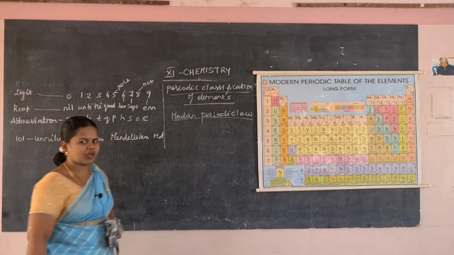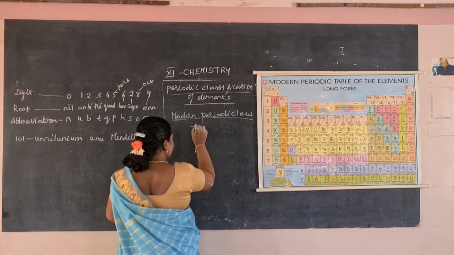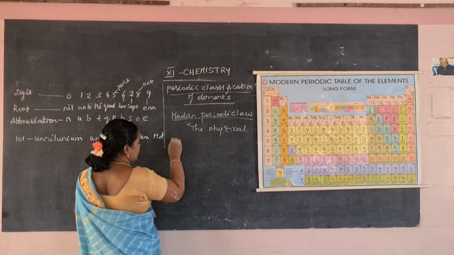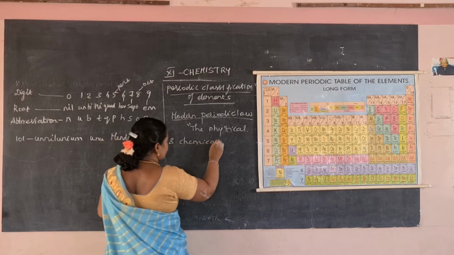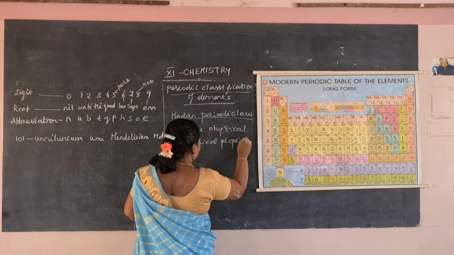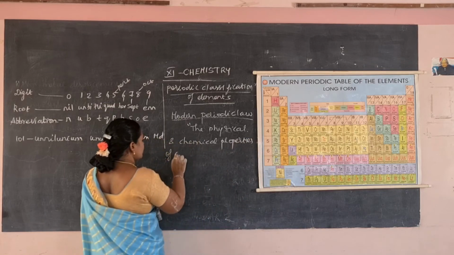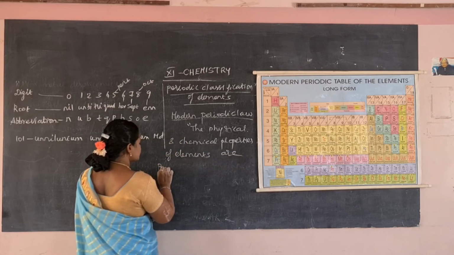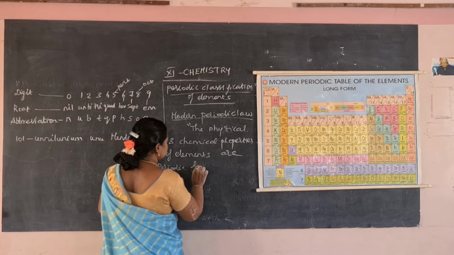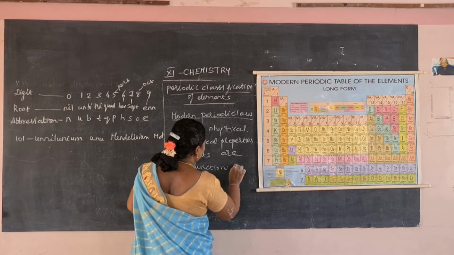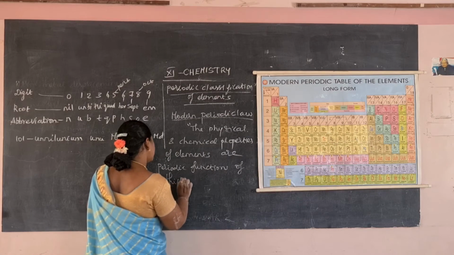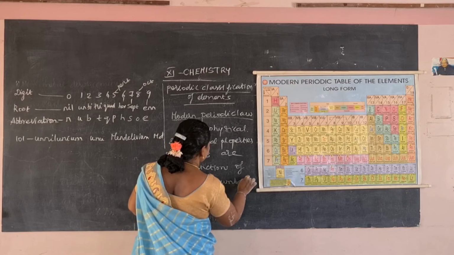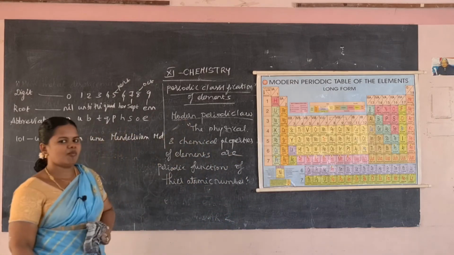Then Henry Moseley gave the modern periodic law, that is, the physical and chemical properties of elements are periodic functions of their atomic number. This is the modern periodic law.